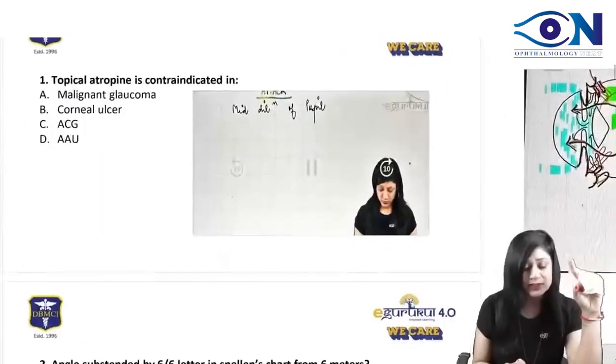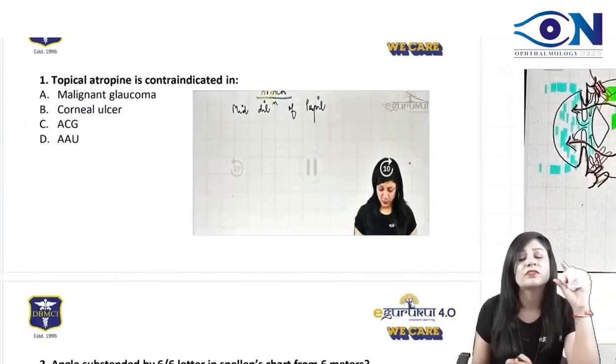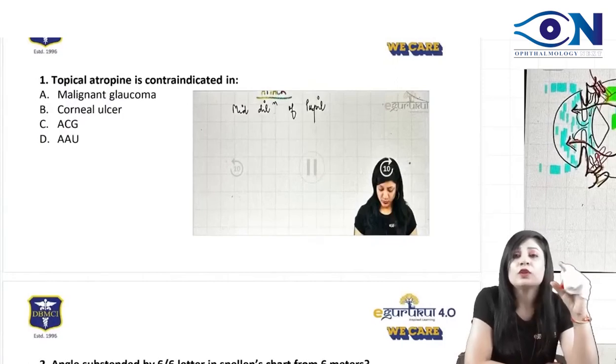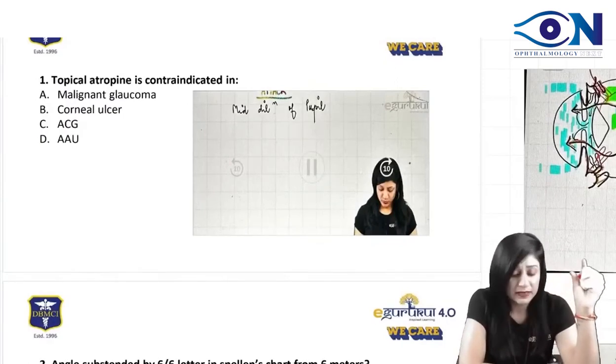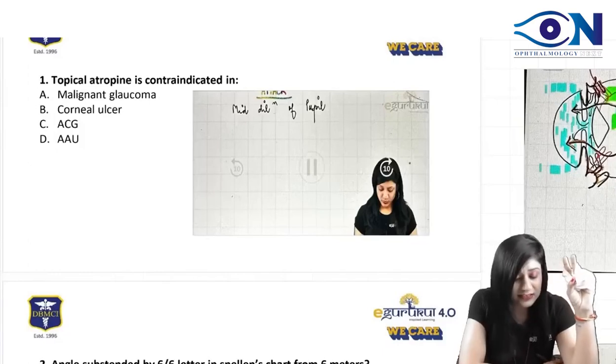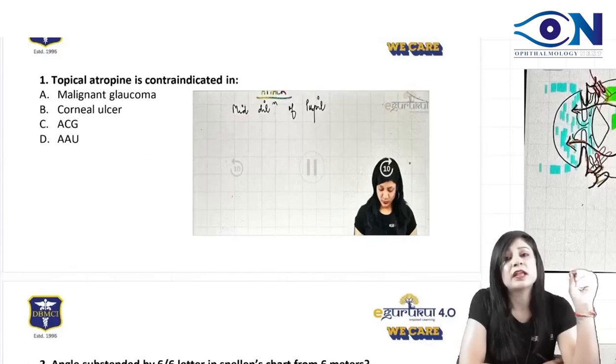So if you see the first question, topical atropine is contraindicated in. So they want to know where you cannot give the atropine. So one is malignant glaucoma, second corneal ulcer, third is acute congestive glaucoma, and fourth is acute anterior uveitis.